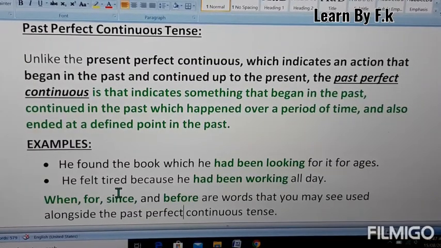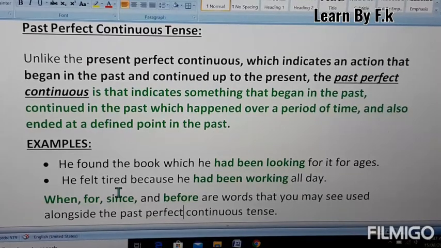So this is the main difference between the present perfect continuous and the past perfect continuous tense: the present perfect continuous shows that the action started in the past but continues in the present. But for the past perfect continuous tense, the action started in the past and completed in the past, but it had a duration, or you can say how long that activity continued in the past.